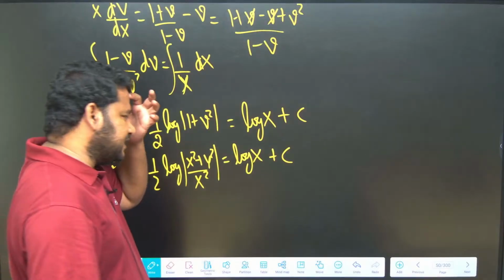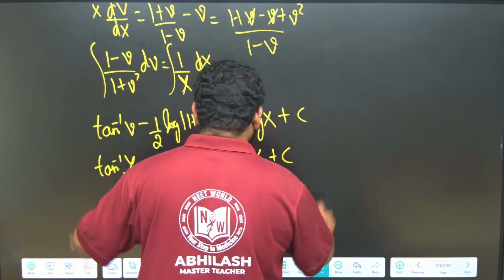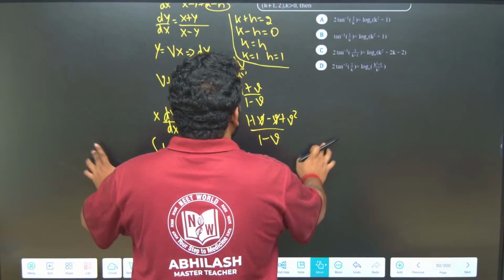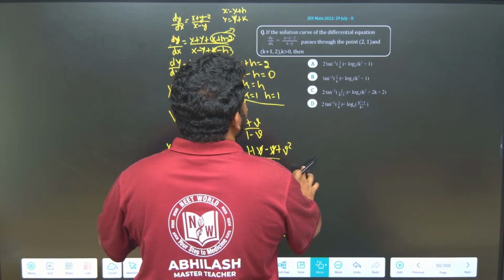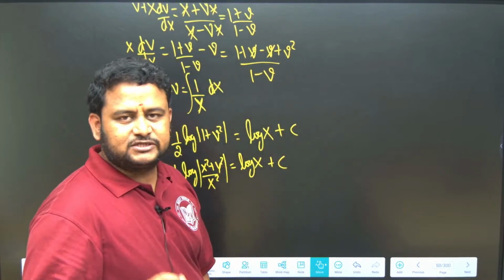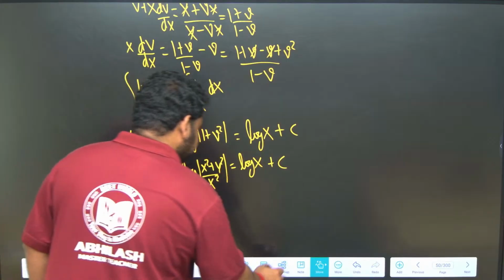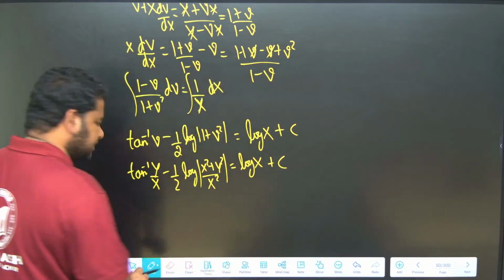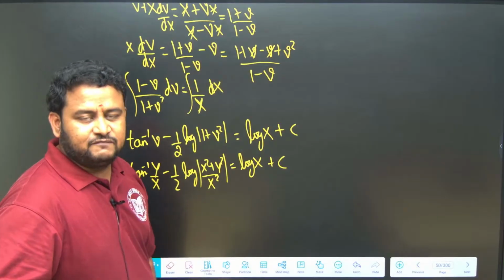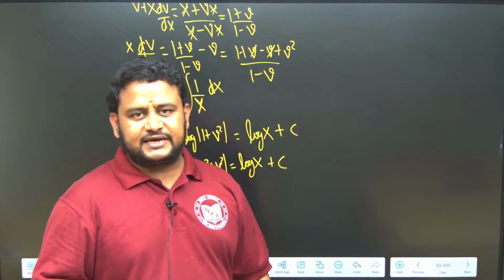Now, what are they telling us? They are telling us that this passes through the point 2 comma 1. So, instead of y I should write small y minus 1, and instead of x I should write small x minus 1, because h is equal to 1 and k is equal to 1.